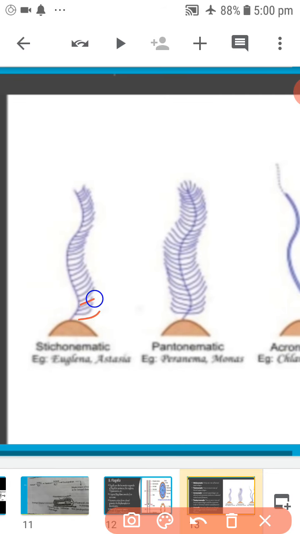When the mastigonemes are present on one side of the flagellum, it is called stichonematic flagellum. Example, Euglena.